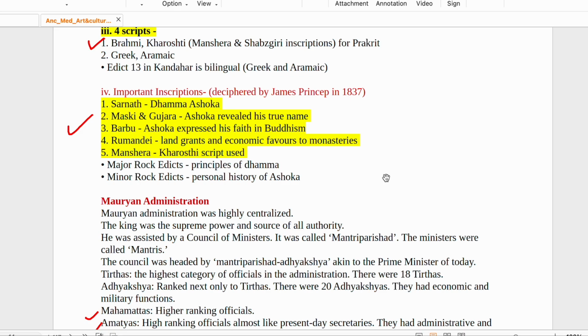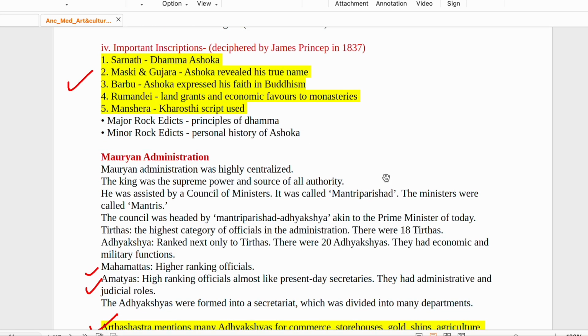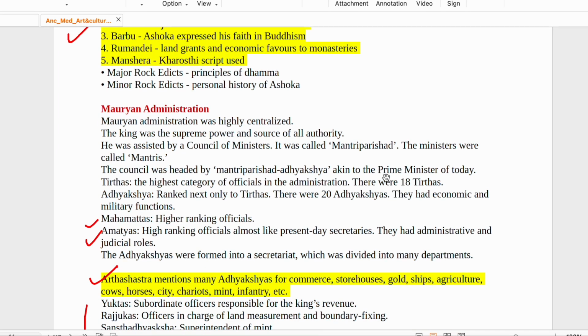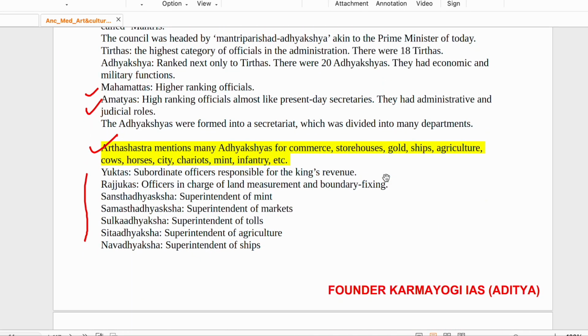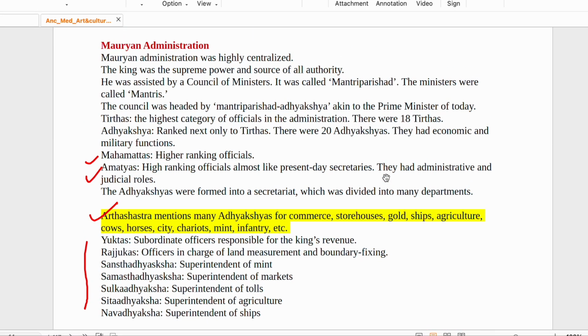Mansehra is in northwestern India, and here the use of Kharosthi script has been found. In the major rock edicts, the principles of Dhamma are given, and in the minor rock edicts, Ashoka's personal history is mostly given. The administration of the Mauryans was highly centralized. We will look into some of the important officials.